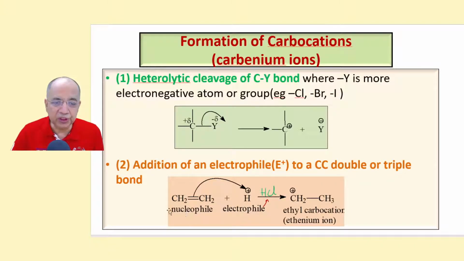So this nucleophile abstracts H plus ion from HCl and produces a carbocation. These 2 electrons bond with this carbon, making it CH3. Obviously this carbon will be electron deficient with a positive charge. This is the ethyl carbocation. Truly it is the ethenium ion, but we call it conventionally the ethyl carbocation.